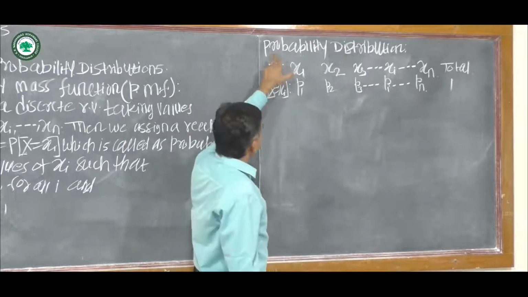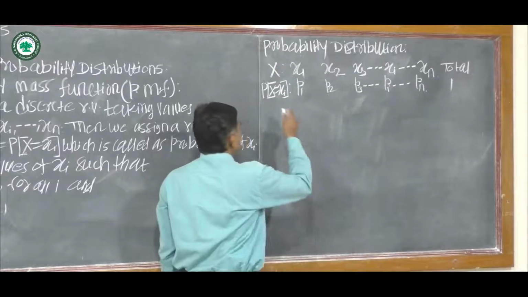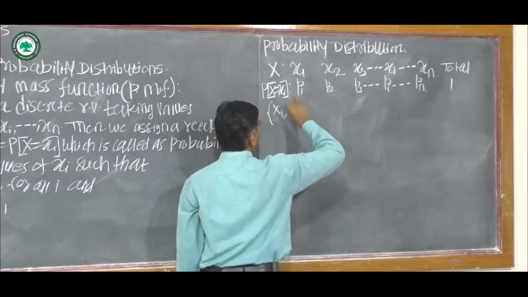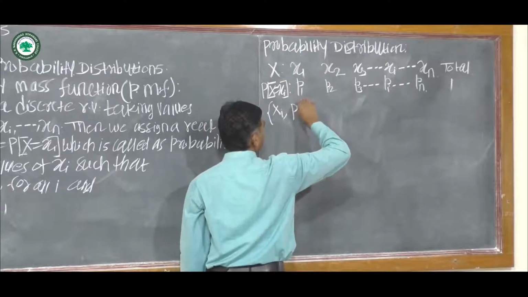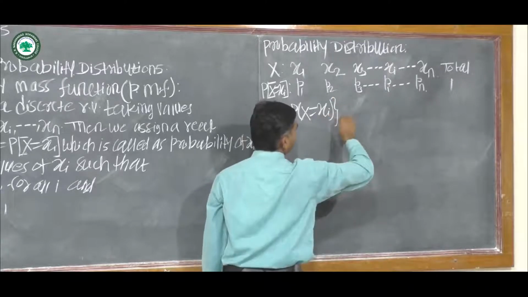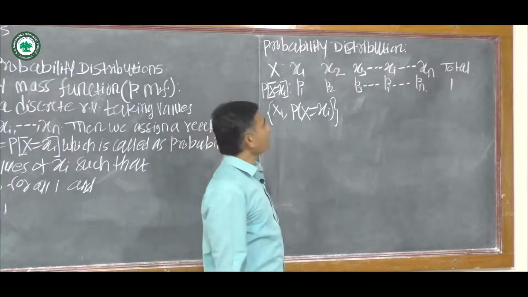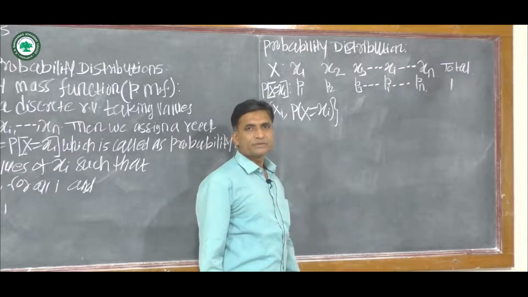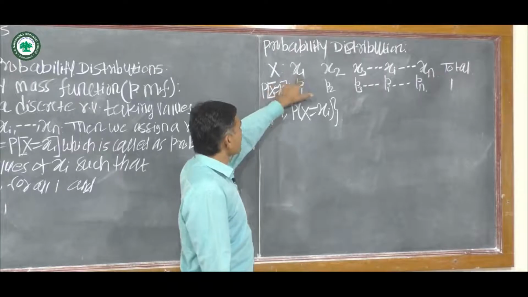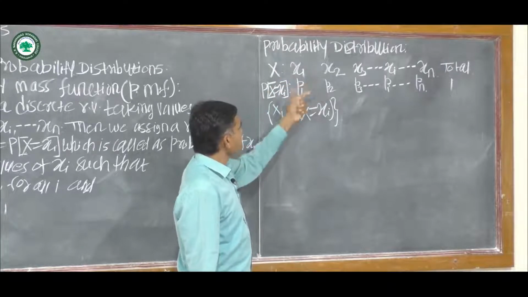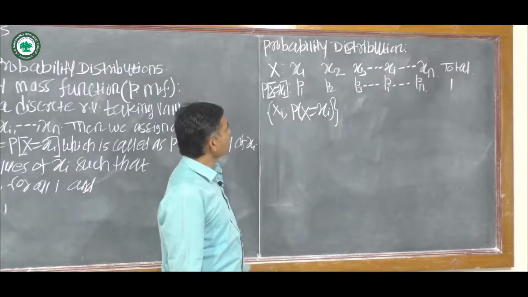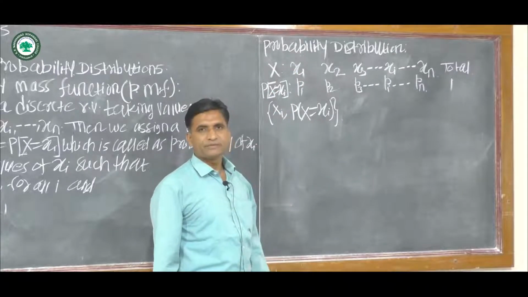Then this set of xi and probability of xi is called probability distribution, or a table containing the values of the random variable X along with their corresponding probabilities is called probability distribution.